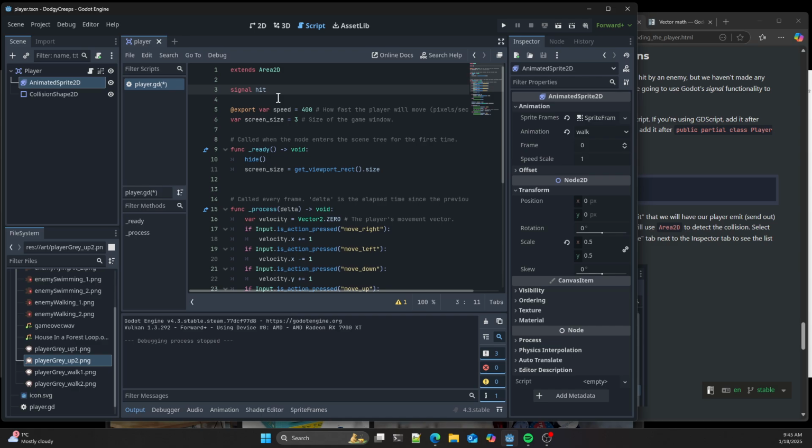It's an event. You can trigger that event from within your code and something can react to it. I could equally call it, you hit me. It doesn't matter what you call it, you can call it whatever you want. Effectively, we're going to emit that signal when something hits us and then something can react to that.